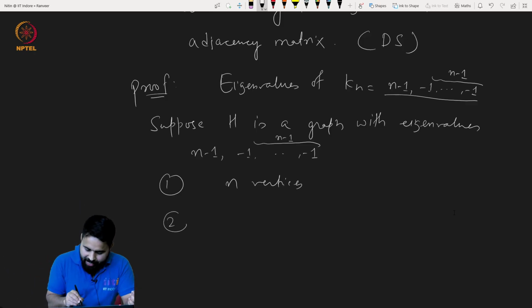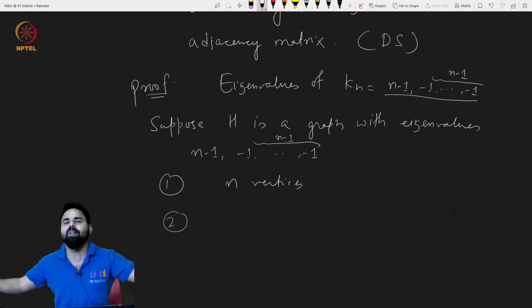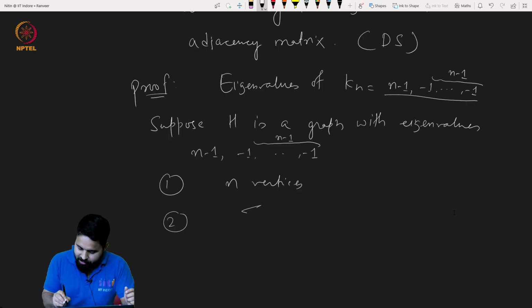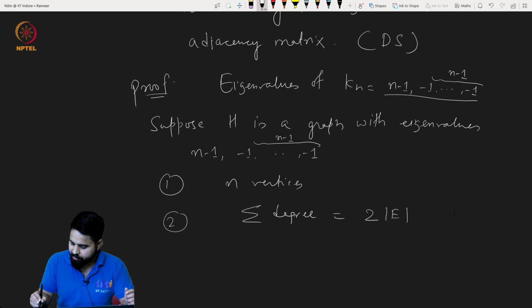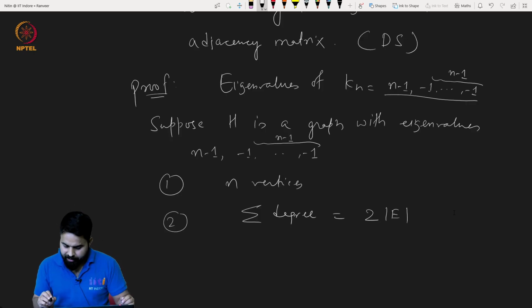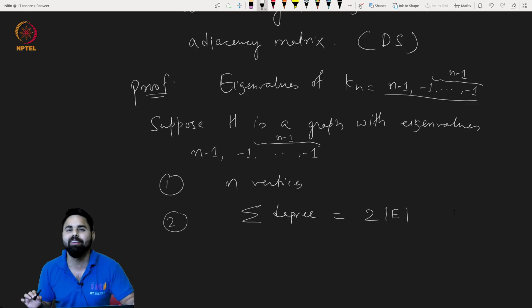We know that the sum of all the degrees is twice the number of edges. So how can we write the sum of degrees in terms of eigenvalues?